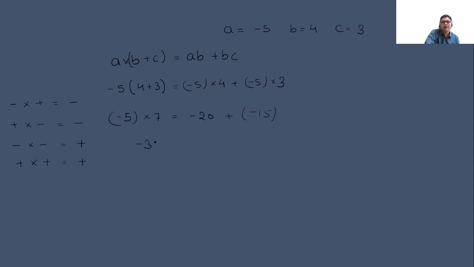Here it will be minus 35 is equal to minus 20 minus 15. What will the result be? Minus 35. So it follows the distributive property.